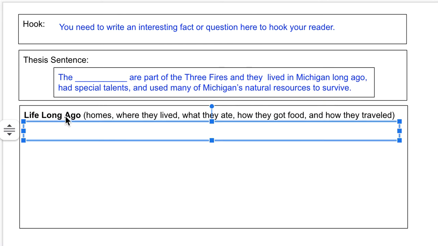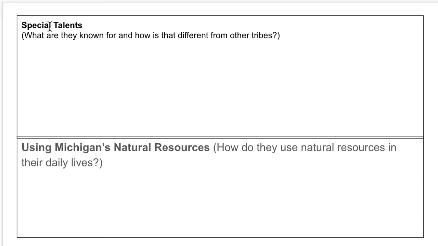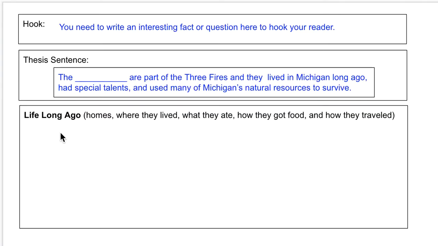So as you're typing this paragraph, you're only talking about life long ago. Okay? And we're going to start a main idea here together. But I just want to point out that you will also be writing about special talents and how the Native Americans used their natural resources. So you're going to want to keep the special talents and how they use their natural resources out of that first paragraph, because you're going to want to save that information.